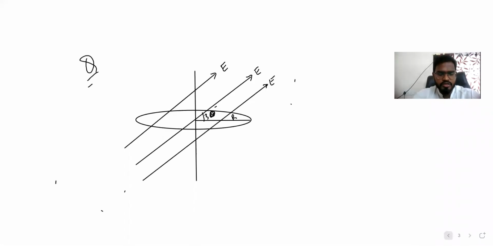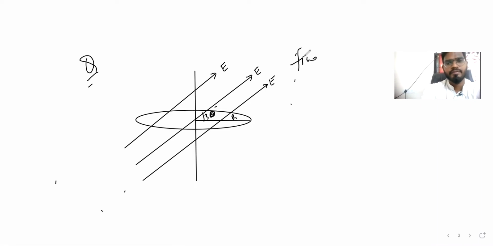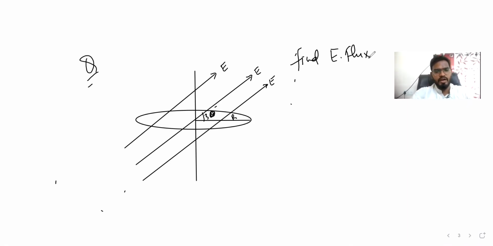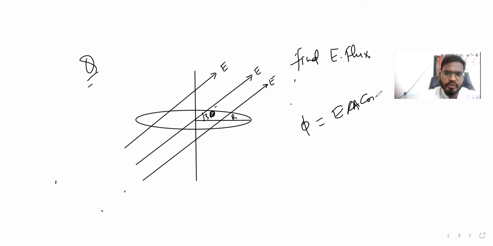Okay. So here now we are going to see that find electric flux. If you want to find electric flux here, then flux is E dot A, that is EA cos theta, we already wrote. If you're writing EA cos theta, then how can we find flux here?